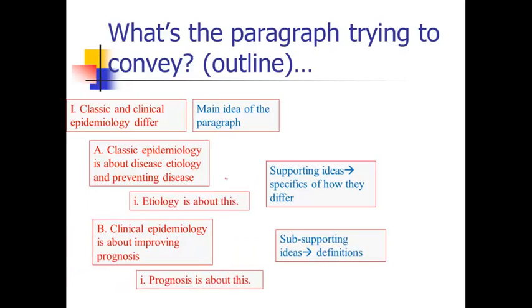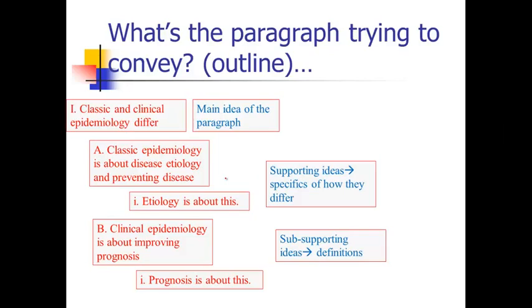And then beyond that, the authors are defining a couple of words in case you don't know what they are. Since they've said classic epidemiology is about etiology, they need to define the word etiology. And they've said clinical epidemiology is about prognosis, so they need to tell you what prognosis is. So we need some definitions there. That's the whole main idea of this paragraph, and all of the pieces in it. So when we edit it, we're going to make sure that we get in all of those pieces and get out anything that doesn't contribute to them.